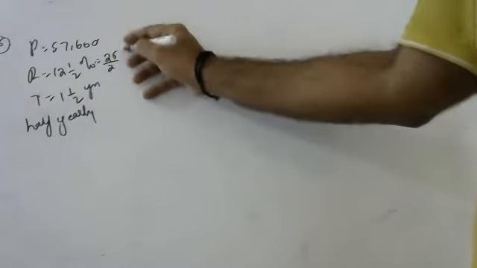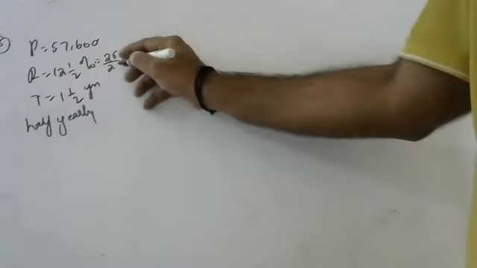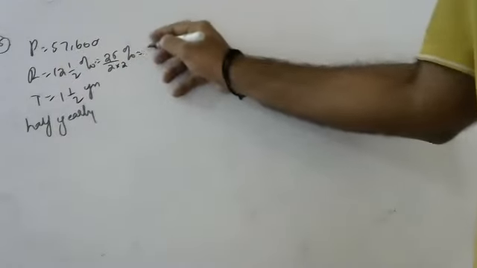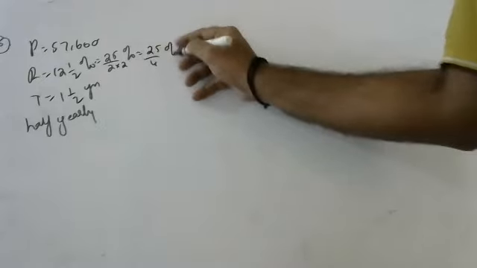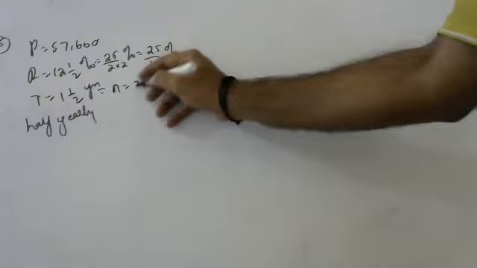12.5 is 25 by 2 normally. Half yearly means we should divide by 2 again, so it is 25 by 4%. In 1.5 years, how many half years will there be? 3 half years. Now can you tell the amount?